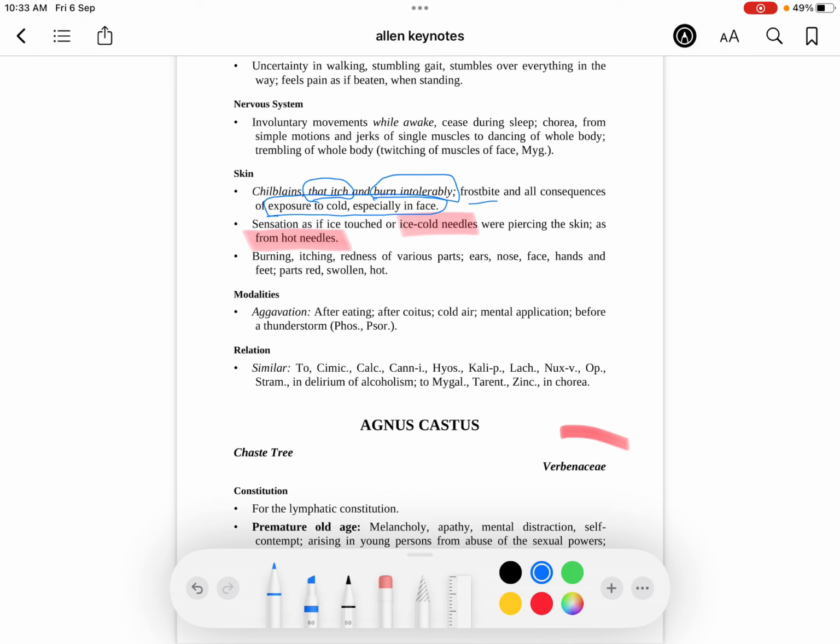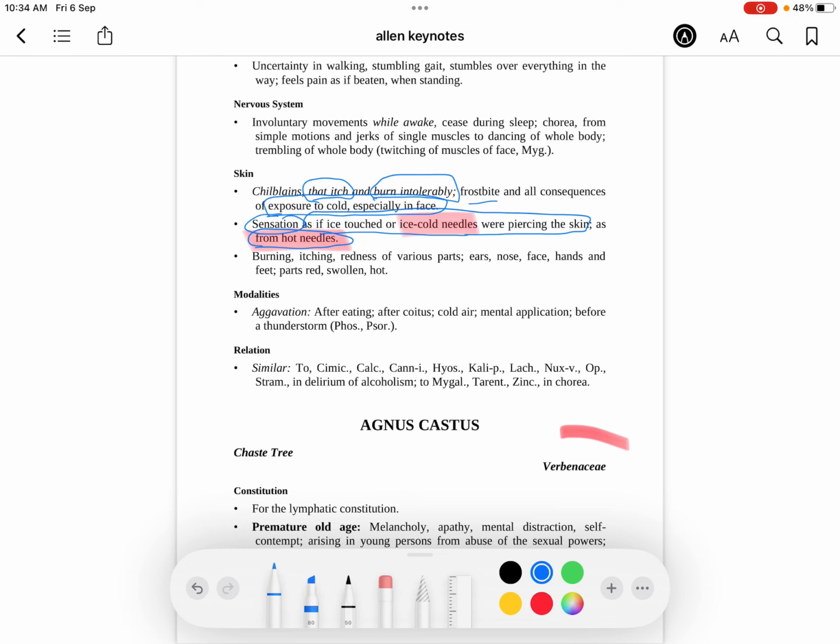This is very important. Sensation as if ice touch or ice cold needles were piercing the skin. So this sensation of agaricus is very important. MCQ: ice touched or ice cold needles were piercing the skin, or from hot needles as well. So these needle things of chilblain, think of agaricus, muscaricus. The gout of abrotanum was pricking. Here they are talking about real needles, ice cold needles, ice touched from hot needles.